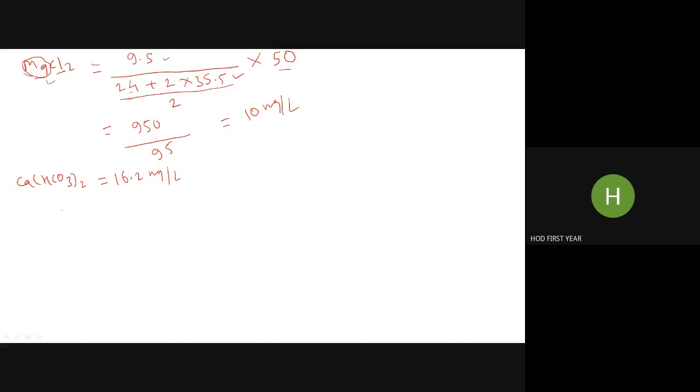Our formula is fixed for CaCO3 equivalent. Weight of calcium bicarbonate, directly given 16.2, divided by equivalent weight of calcium bicarbonate. Equivalent weight means molecular weight of calcium bicarbonate divided by valency of calcium.